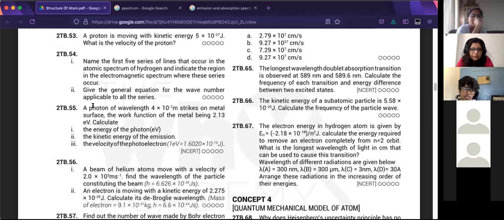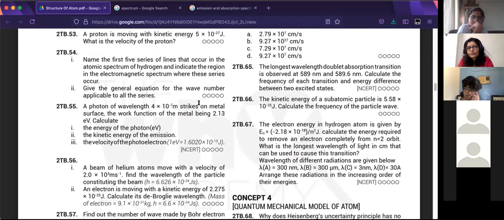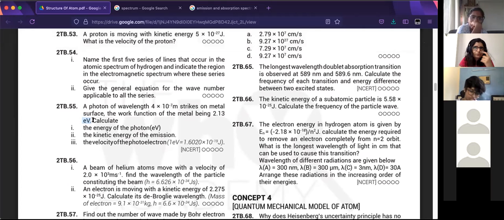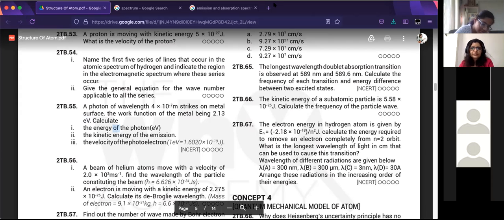Look at number 55. A photon of wavelength strikes on a metal surface, and the work function in this case is given as this much eV. eV is another unit of energy. When it comes to the scale of subatomic particles, in calculations you yourself have seen that you're doing energy in terms of 10 power minus 17, 10 power minus 19 and all. So this is another unit made to make it easy. EV stands for electron volts, and this is the conversion factor.